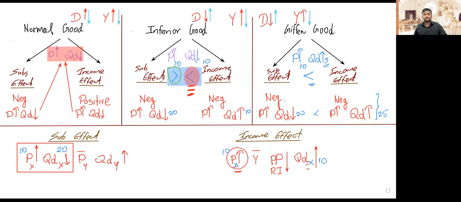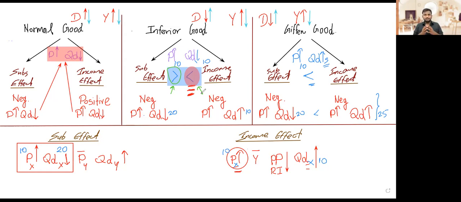So that's why we say all given goods are inferior goods, but not all inferior goods are given goods, because this set where the substitution effect overpowers the income effect, those are not given goods. They are still inferior, but not given goods. But here, when the income effect overpowers the substitution effect, those are inferior goods and, at the same time, given goods as well.